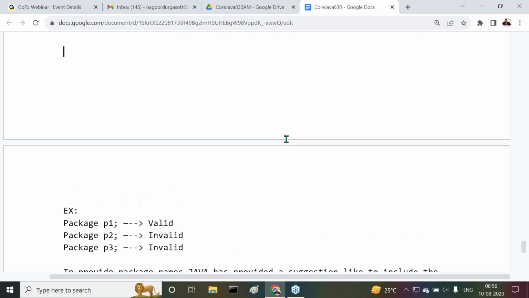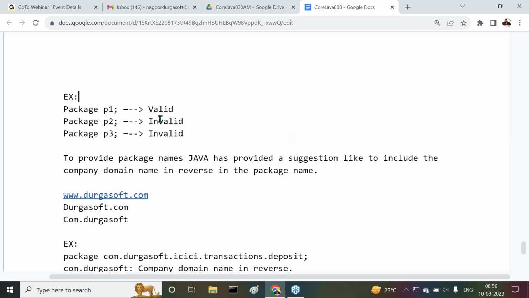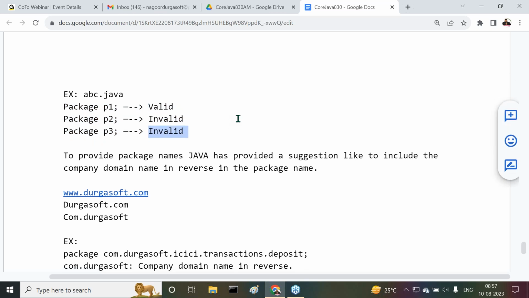Next, after this example, say the file name is abc.java. Inside this abc.java, we have package P1, package P2, package P3. Package P1 is valid. Package P2 is invalid. Package P3 is invalid.